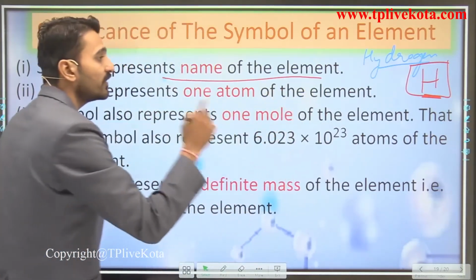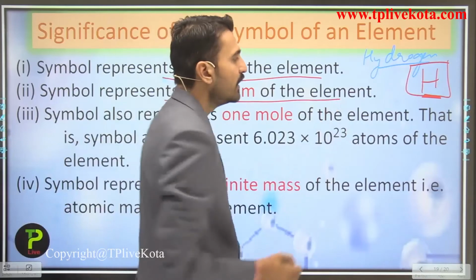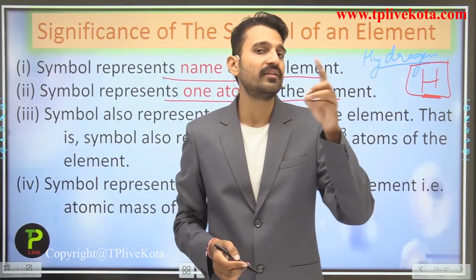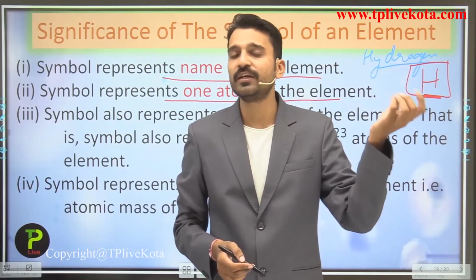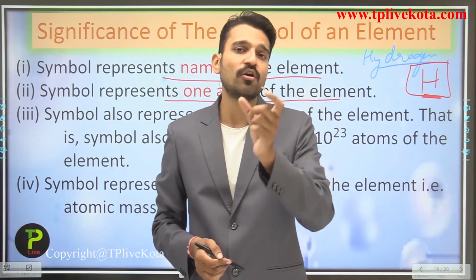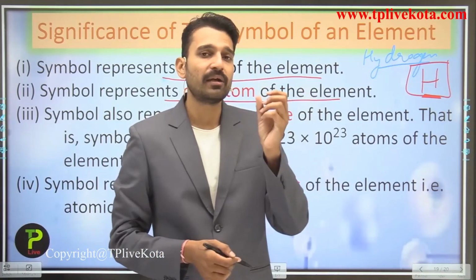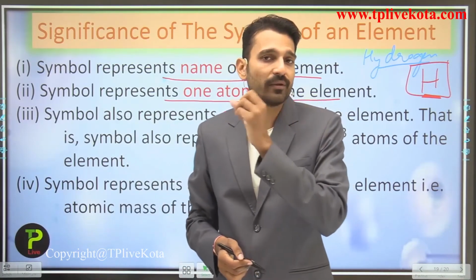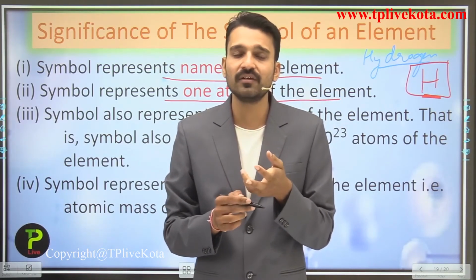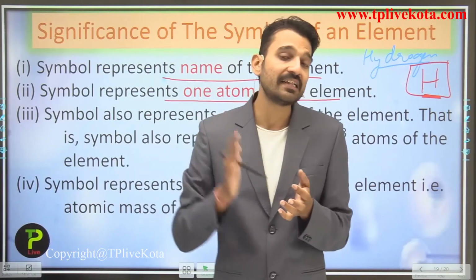It also represents one atom of the element. If only H is written, it is clear to me that it represents either the name of the element, or one atom of the element, or a particular mass of an element. That particular mass is termed the atomic mass. There are different types of atomic masses, like relative atomic mass, gram atomic mass, and others. We are going to see that in detail.